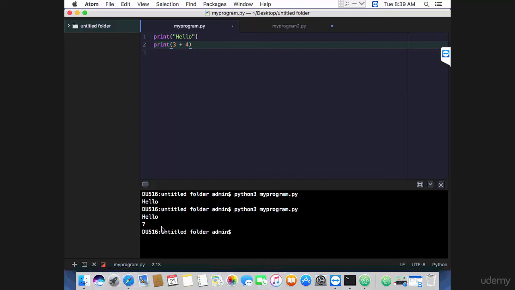And yeah, this is how to use the Atom editor. This is good because you have both, you have the directory tree here with your files, with your Python files, and you have the editor here, and you also have an embedded terminal. So I hope you like Atom, and from now on I'll be using Windows, but things will be exactly the same because Python is cross-platform, which means the code is exactly the same on Mac and Windows and Linux as well.